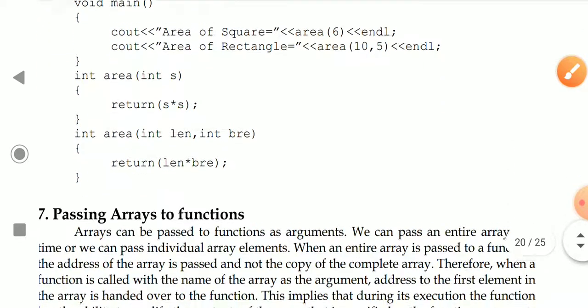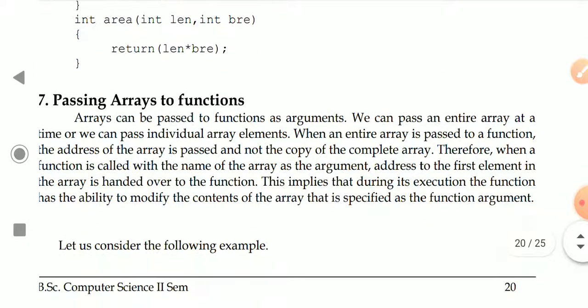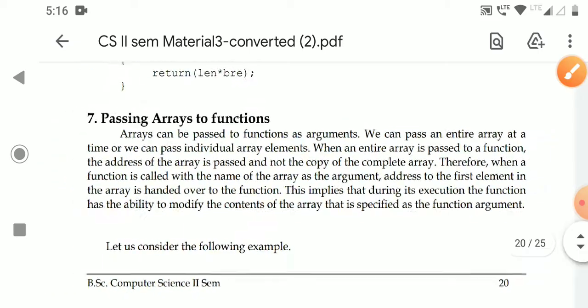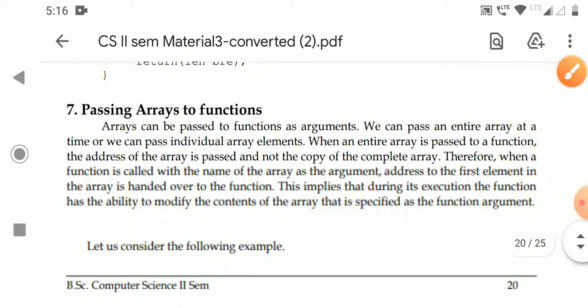Next, the last topic in this chapter is passing arrays to functions. We already discussed this in the C language also. So arrays can be passed to a function as arguments. We can pass an entire array at a time, or we can pass individual elements.